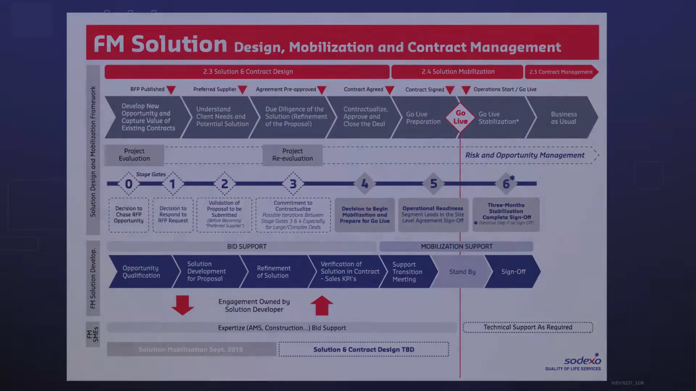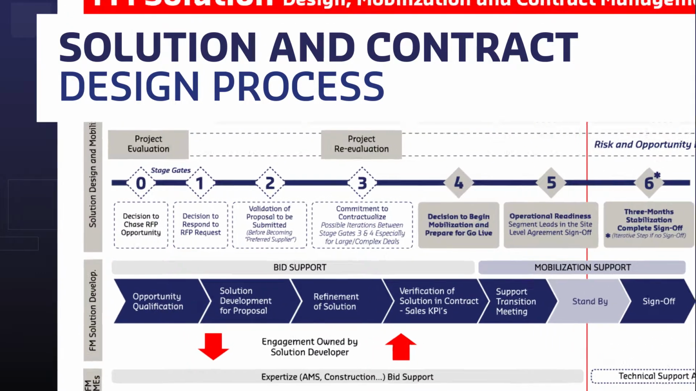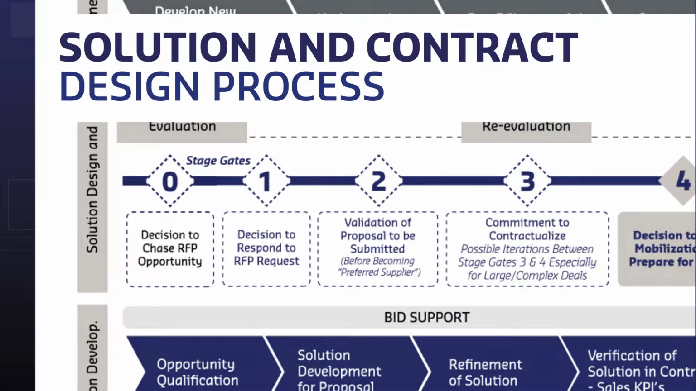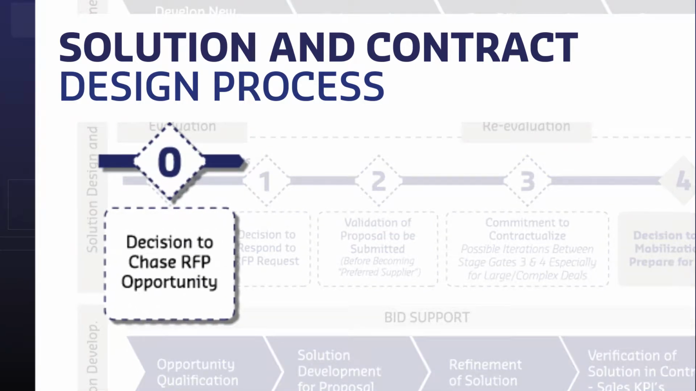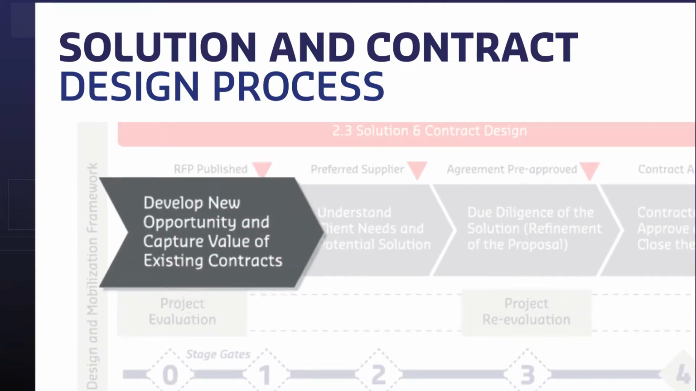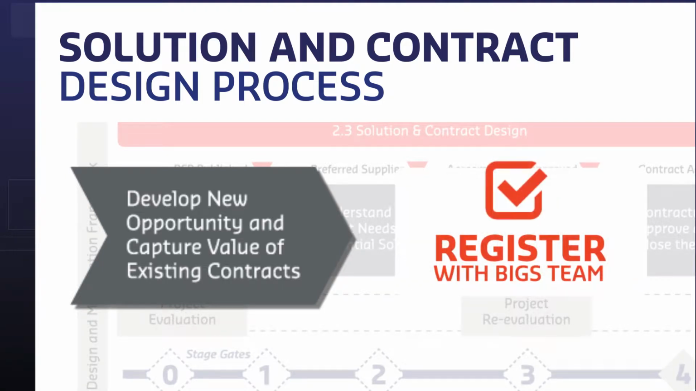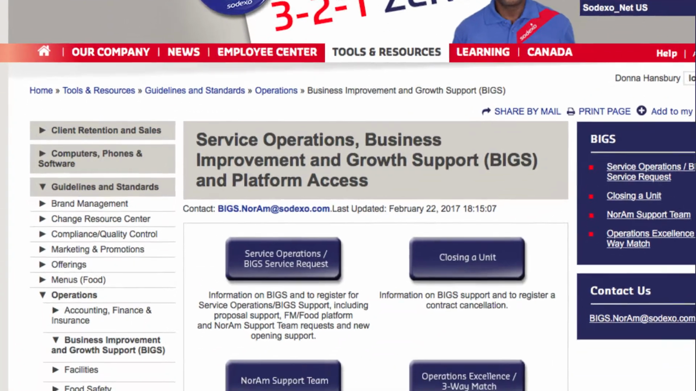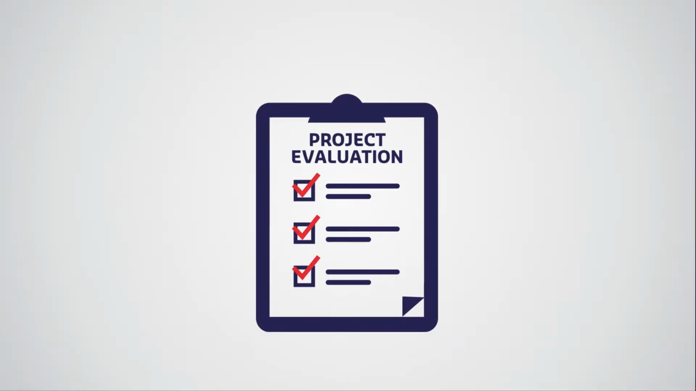To begin the solution and contract design process, we must first pass through a decision stage gate. This decision is made by the sales and operations teams within the client segments after they have completed the 2.2 mega process of creating opportunity. Once the client segment decides to proceed with pursuing this opportunity, they must register this sales opportunity with the BIGS team. The segment will register via the BIGS page by accessing the link on their SodexoNet page. Once the project is registered with BIGS, the construction team will contact you to complete their project evaluation form.